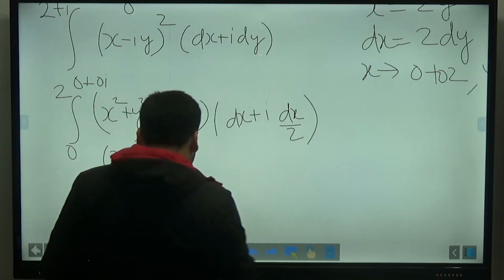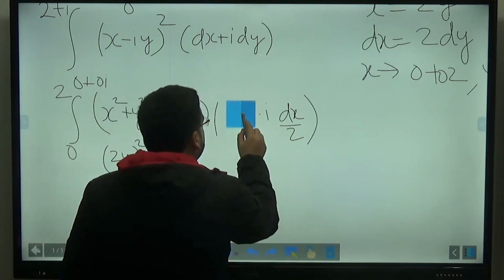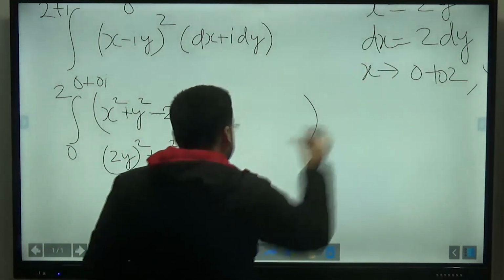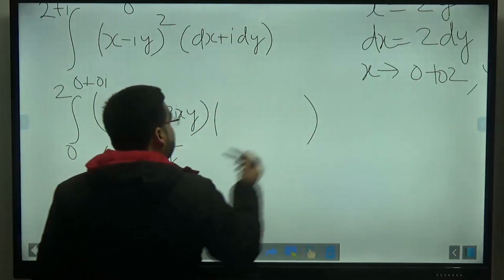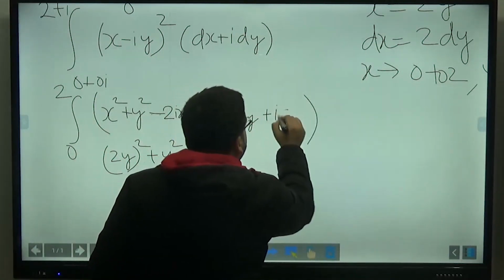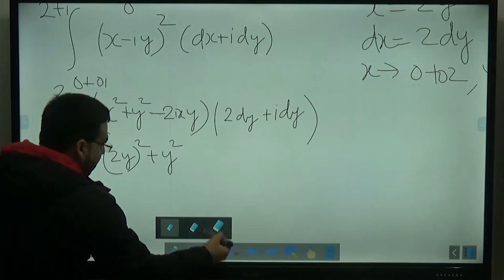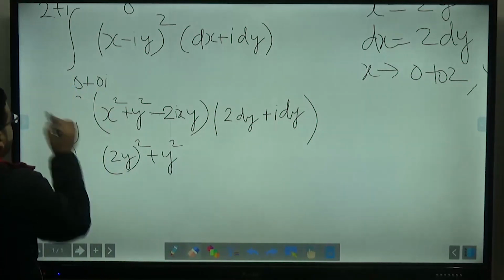Oh, sorry. It is simpler to convert everything into y, because dx is 2 dy and plus i dy. Yeah, it will be simpler. The limit will go from 0 to 1. Otherwise, it will come in fractions.